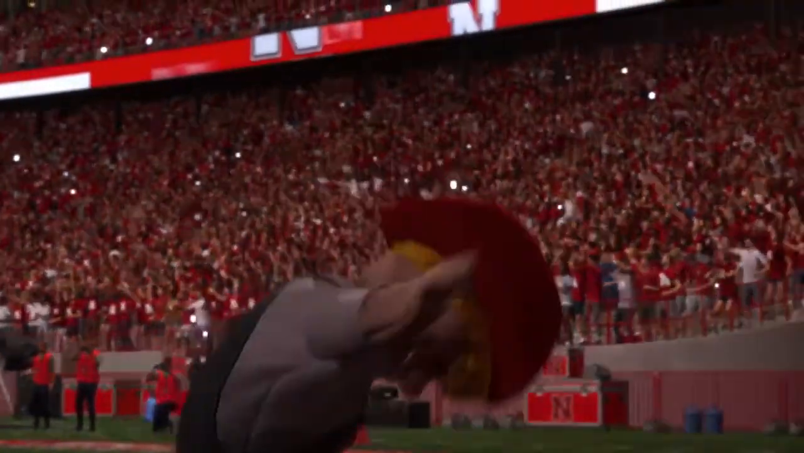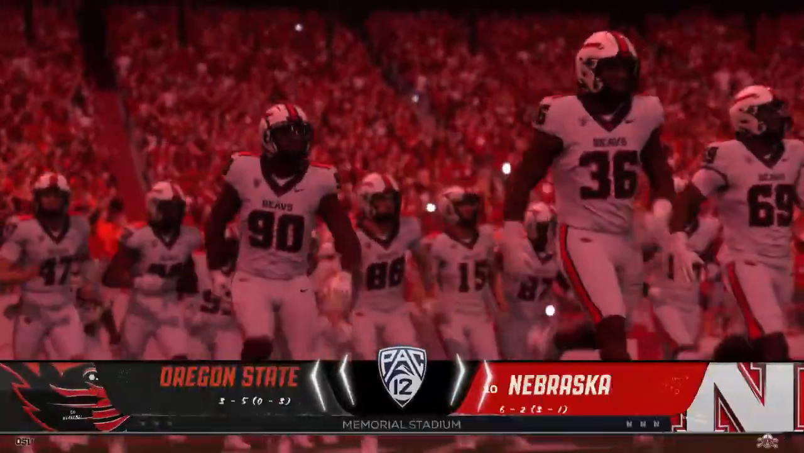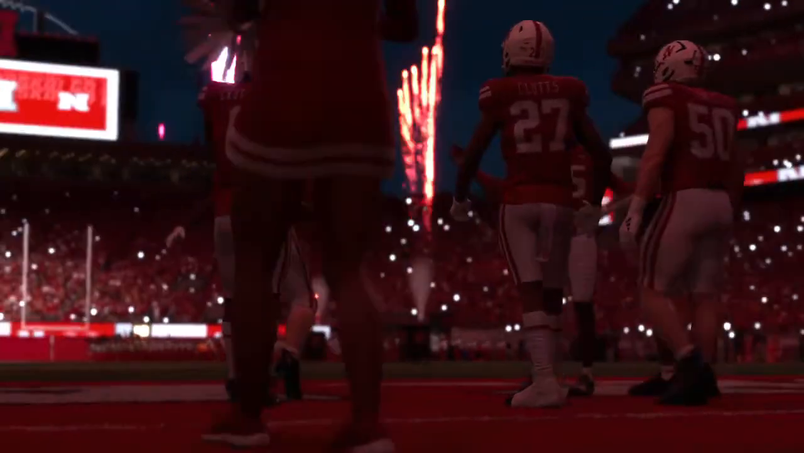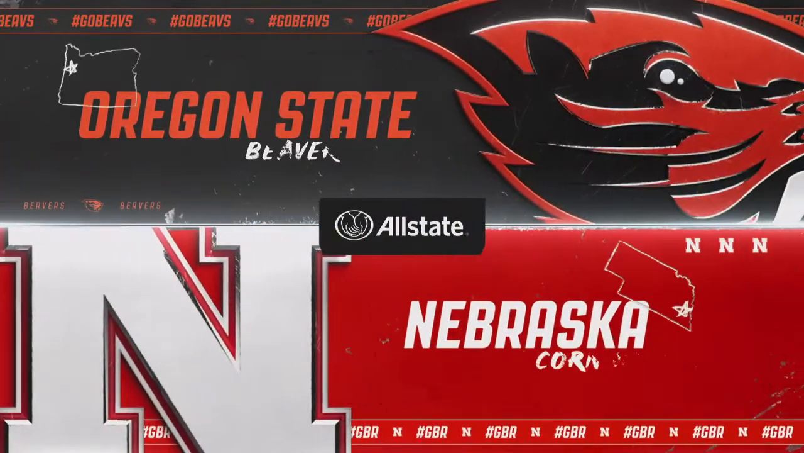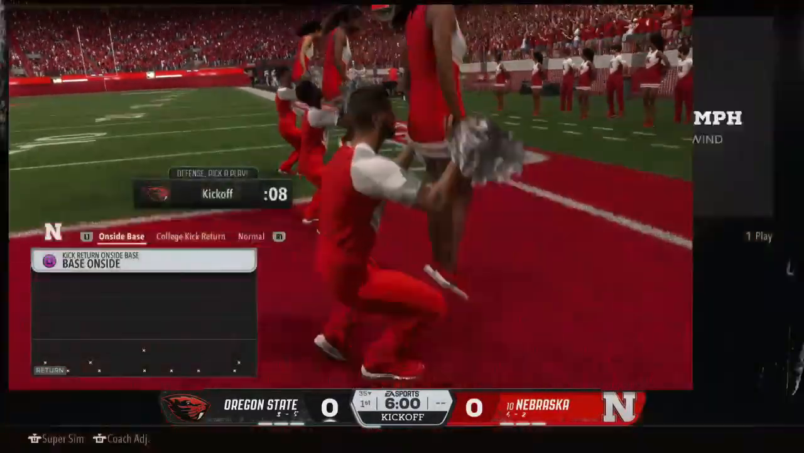Welcome to Memorial Stadium, Lincoln, Nebraska, home of the Cornhuskers. We'll see a team from the Pac-12, the Oregon State Beavers, taking on a participant from the playoffs last year, the Nebraska Cornhuskers. For EA Sports College Football, Reese Davis with you alongside David Pollack and Jesse Palmer. Time to get this game started.